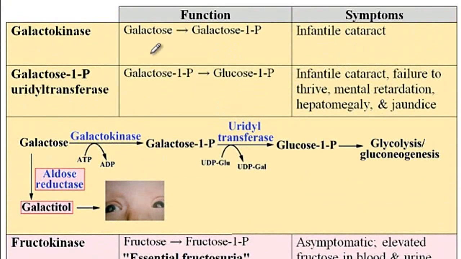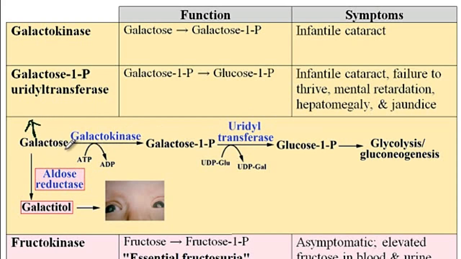So first, starting with the galactokinase and galactose 1-phosphate uridyltransferase, here is the pathway where it shows you that the galactose is being converted into the galactose 1-phosphate via the galactokinase enzyme. And then later on, galactose 1-phosphate will be converted into glucose 1-phosphate via uridyltransferase, and then glucose 1-phosphate can now enter the glycolysis or the gluconeogenesis pathway. Now, deficiency of any one of these enzymes will cause accumulation of the galactose and thus cause galactosemia.